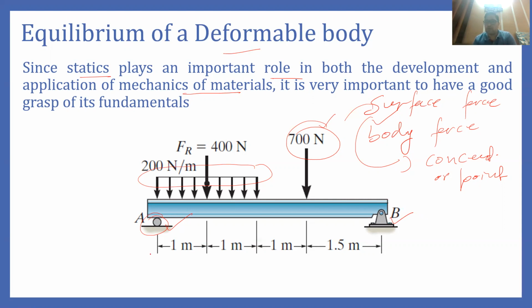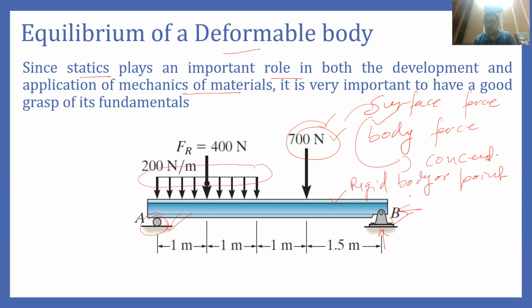The hinge support will offer two reactions, one along the vertical direction and the second along the horizontal direction. So the roller support will offer resistance against vertical translation. Similarly, the hinge support will offer resistance against horizontal and vertical translation. Now, in statics, we assume that the force will be transferred through this body, and we assume that this body is a rigid body.